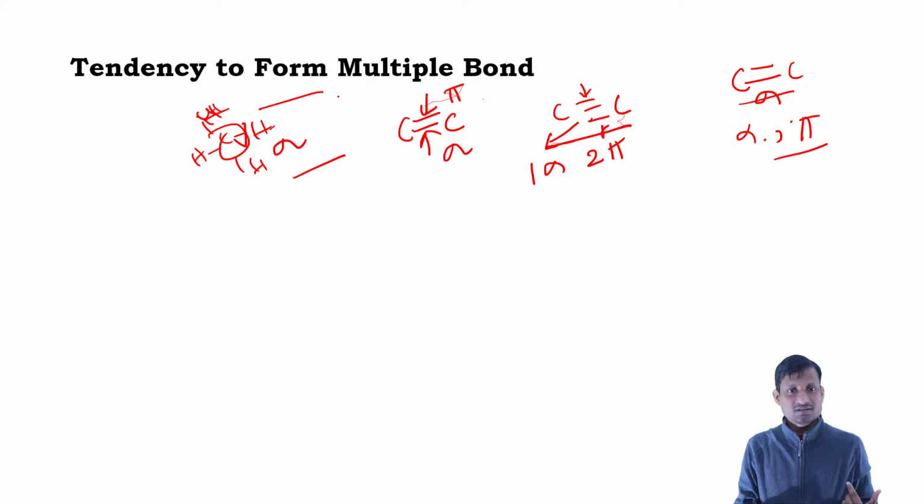So this is a unique property, since it can form single bonds, double bonds and triple bonds. That is why it can create many compounds.